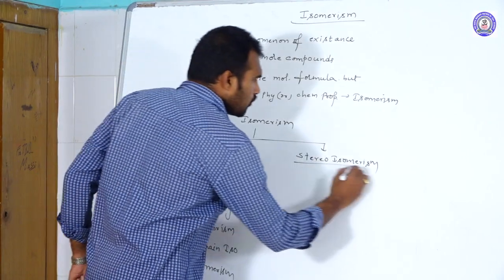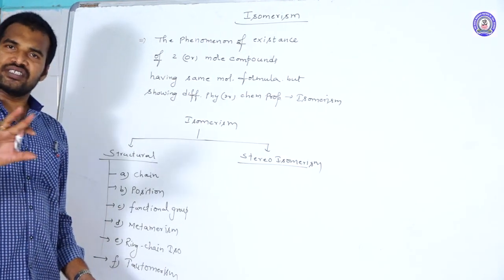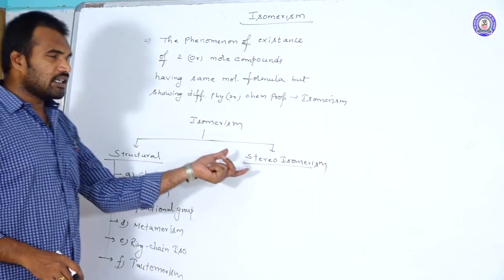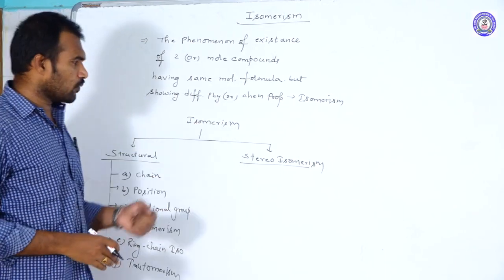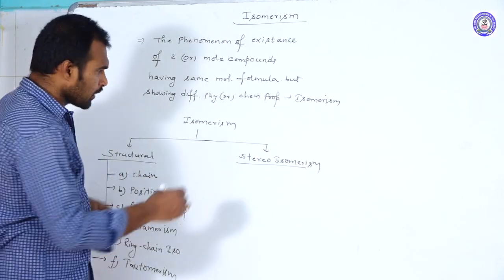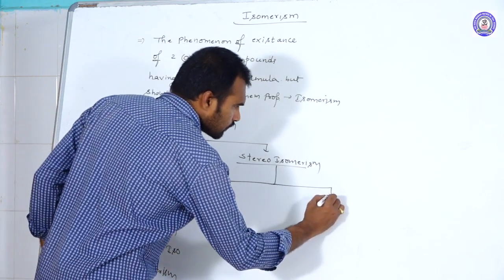Next, coming to stereoisomerism. These are the compounds having the same molecular formula but their spatial arrangement is different, and those isomers we call stereoisomers. This is again divided into two types.